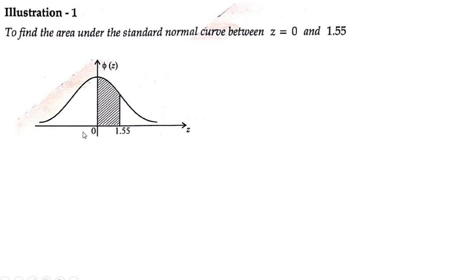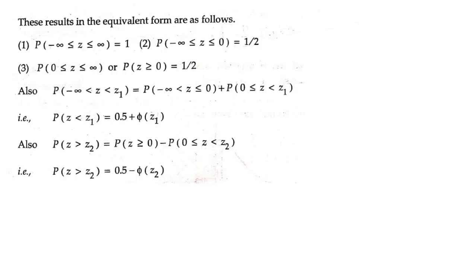I'll repeat once again. You have to find the probability of z greater than or equal to 0 and less than or equal to 1.55. According to the previous result, if you have P of z greater than or equal to 0 and less than or equal to z2, then that can also be written as phi of z2.